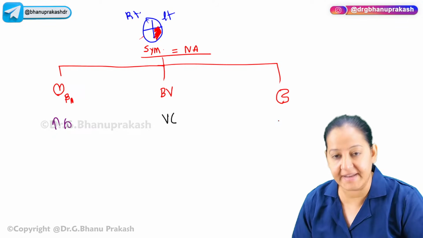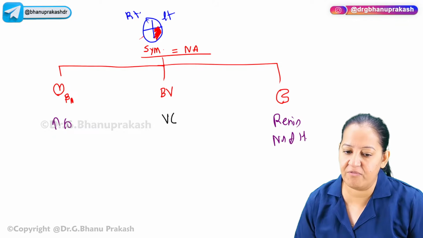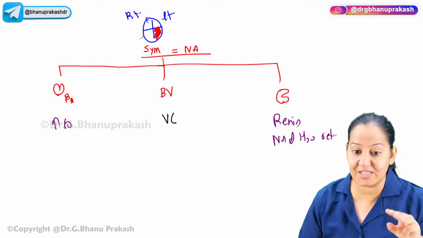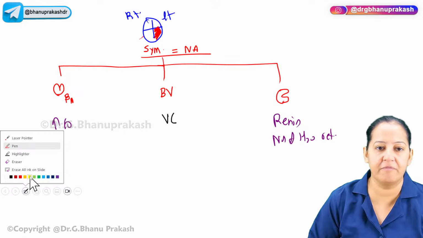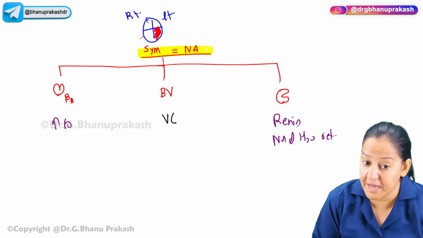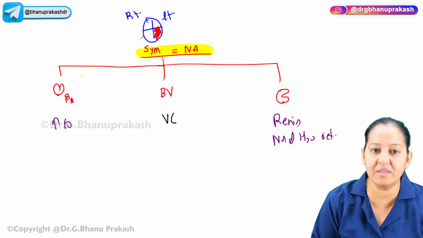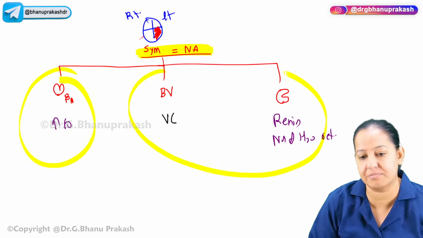It will cause renin secretion from the kidney. Renin will cause sodium and water retention. So out of the 3 things for compensation, the sympathetic system comes into role because of the emergency. For emergency, the sympathetic system came into role. The noradrenaline came into role. But one thing it is doing good, and 2 things it is doing bad.